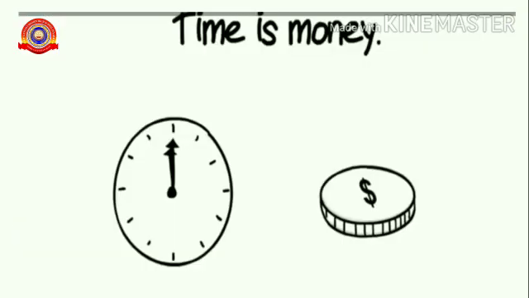Time is money. That means both time and money are very valuable. These two things are compared here without using the words like or as. So it is also an example for metaphor. Your brain is a computer. Here brain and computer are compared and we don't use the word like or as here. So it is also an example for metaphor.